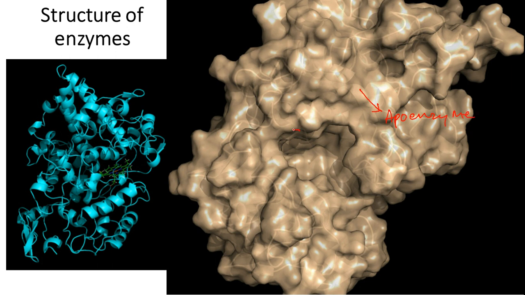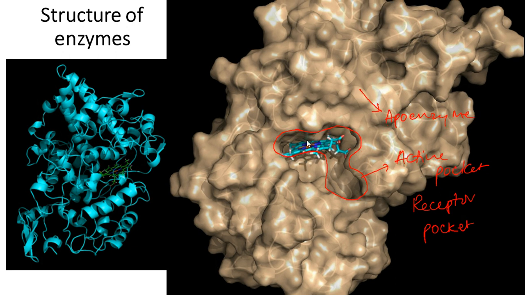And the region where the biochemical reactions are actually happening, this entire region, is what we call the active pocket, or otherwise the receptor pocket. Okay, we can also call it the receptor pocket. In the receptor pocket, sometimes you will find certain non-proteinous groups that assist in a biochemical reaction.